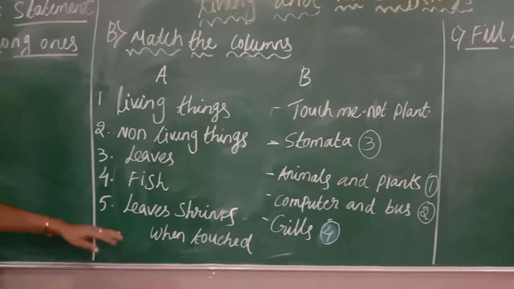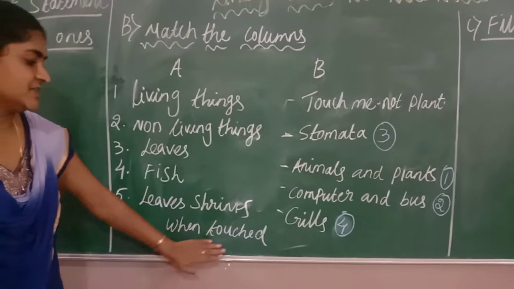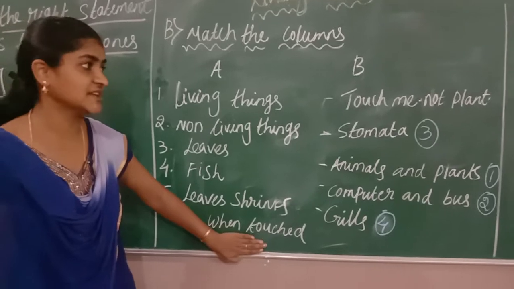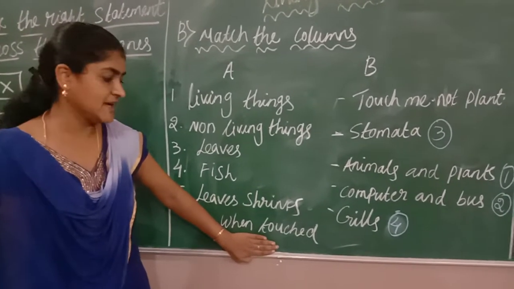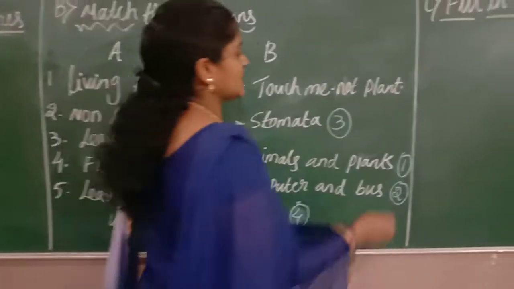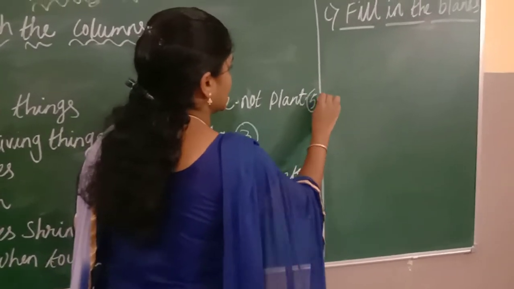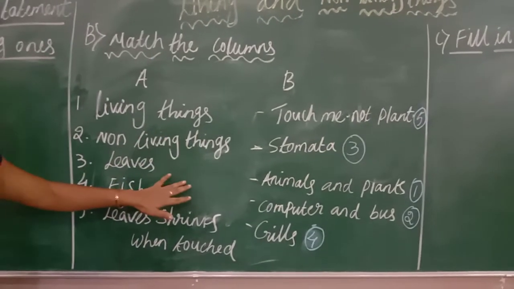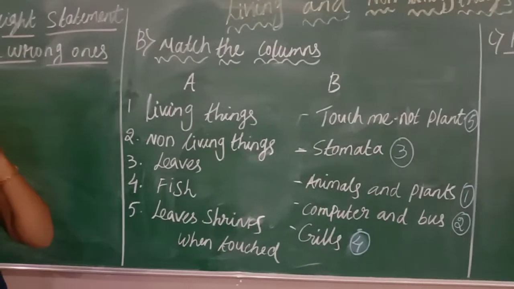And the fifth one, leaves shrink when touched. When we touch the leaf, it will shrink. Do you know what the plant name is, children? That is the touch me not plant. It is also called mimosa. So next to the touch me not plant, you have to mention number 5. Use the pencil and put the correct numbers. Okay, copy down neatly, children.